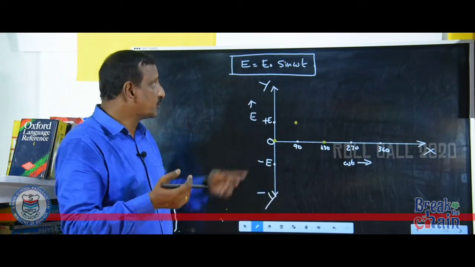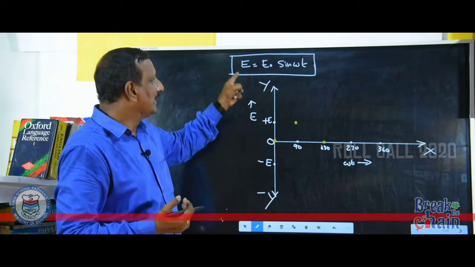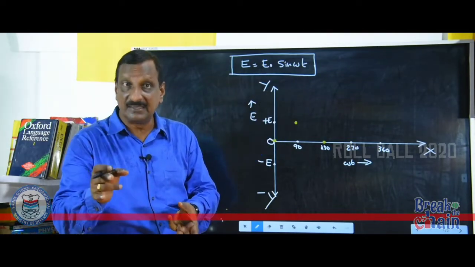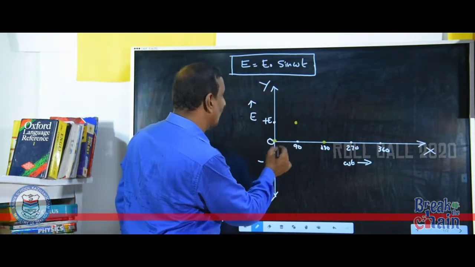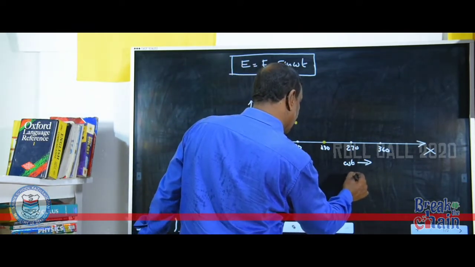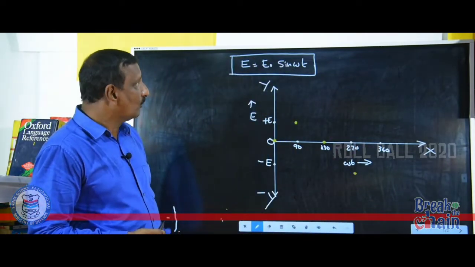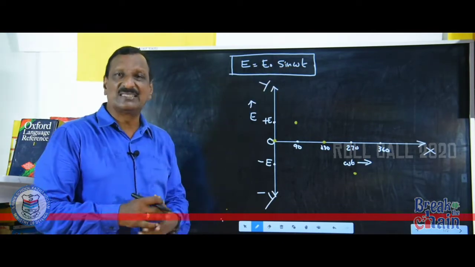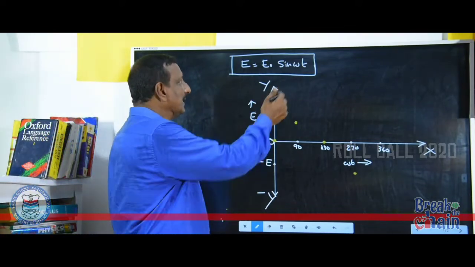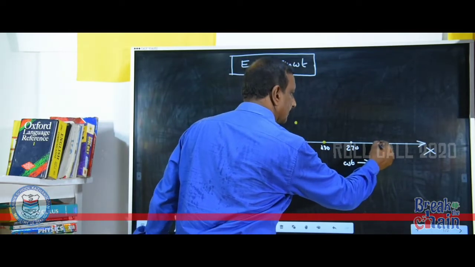When omega t is 270, sine 270 is minus 1, so E is equal to minus E0. Finally, when omega t is 360 degrees, we complete one cycle; sine 360 is 0, so E is equal to 0.